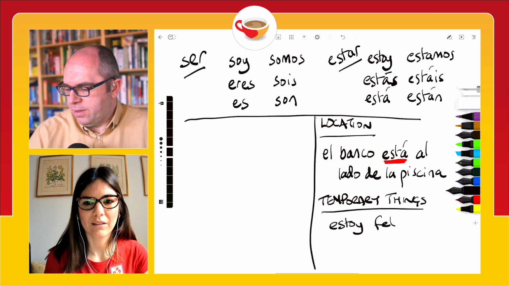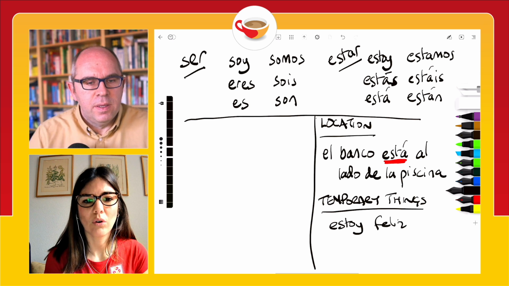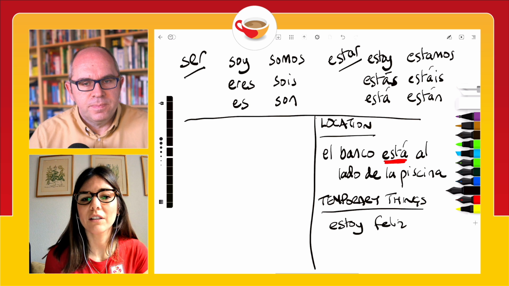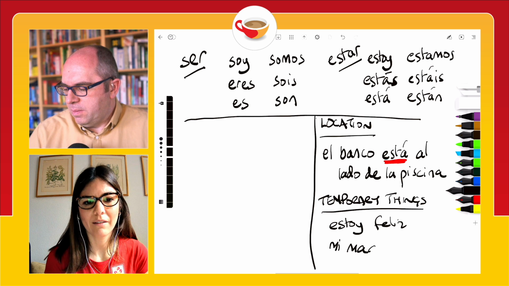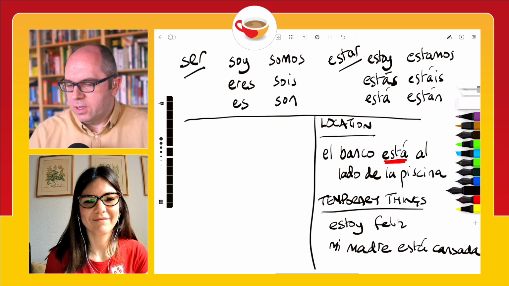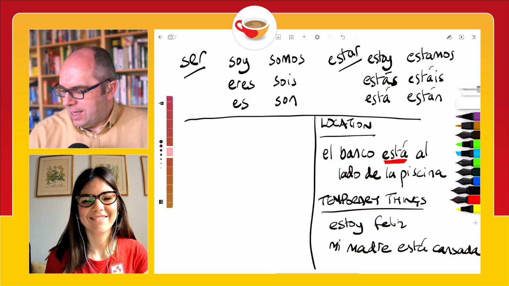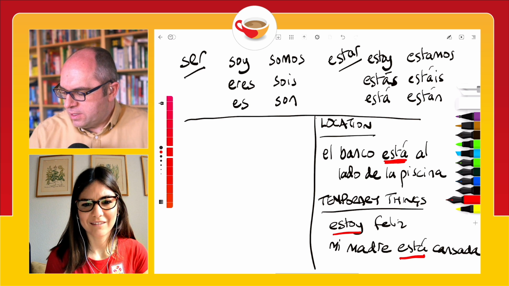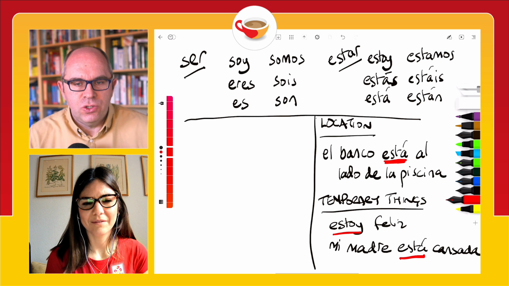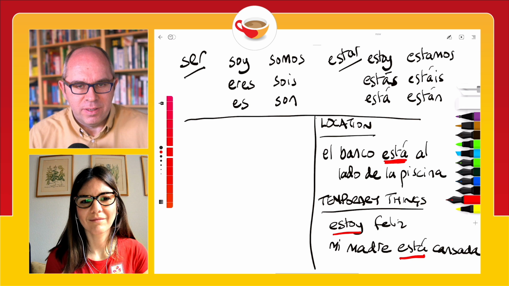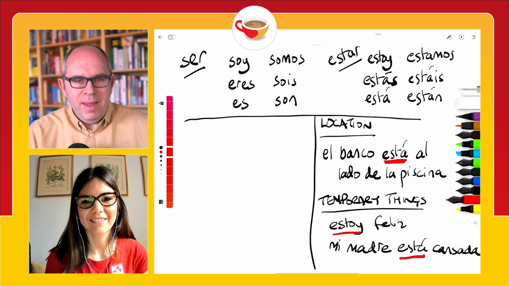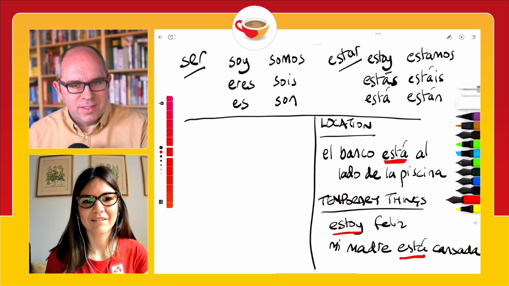Or imagine that my mom is tired, then I would say mi madre está cansada. She is tired. So in both these examples, we're seeing estar used, because we're talking about temporary things. So those are the two main areas where we use estar.